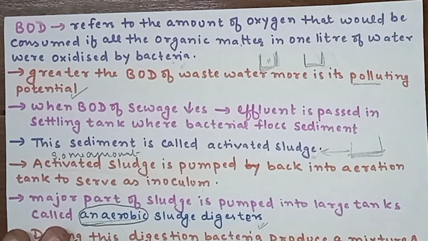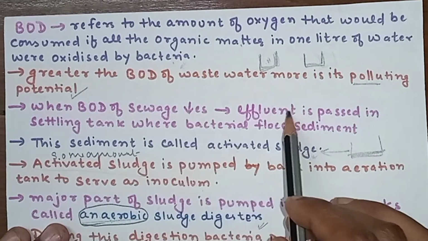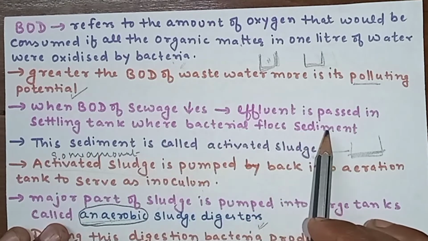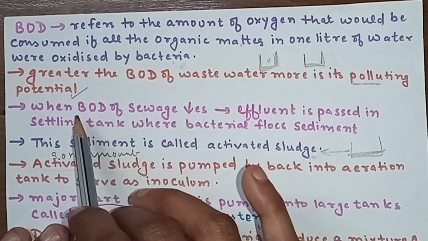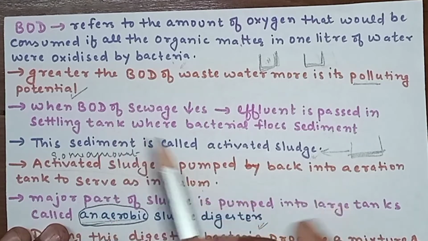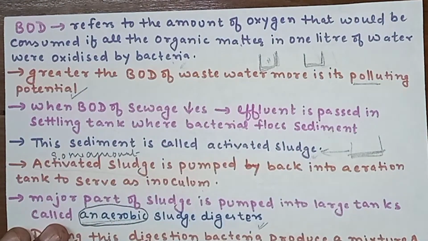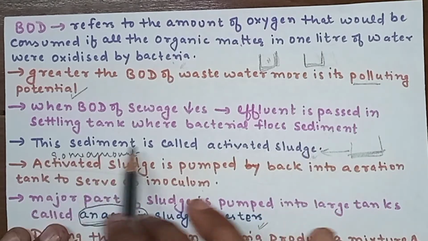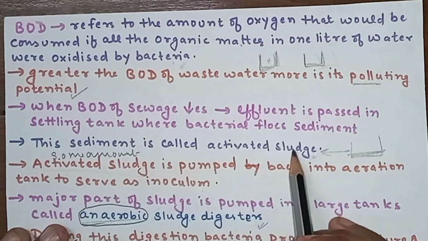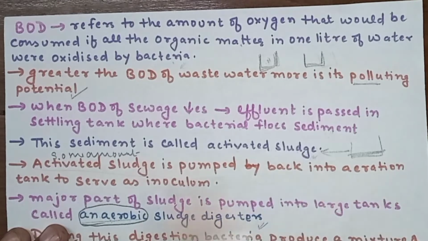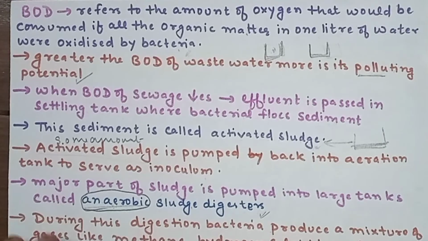When BOD of sewage decreases, the effluent is passed into the settling tank where bacterial flocs sediment. The bacterial flocs which were formed in the aeration tank settle down, and this sediment is known as activated sludge. Some amount of this activated sludge is pumped back into the aeration tank to serve as inoculum. It will help as a starter for the next effluent which is going to come into the aeration tank.